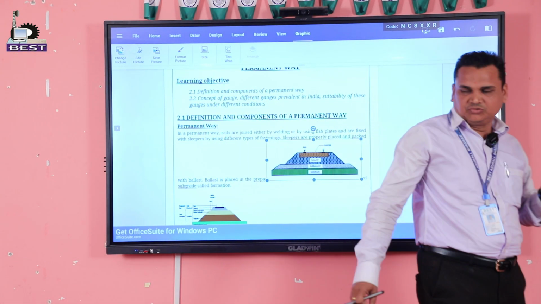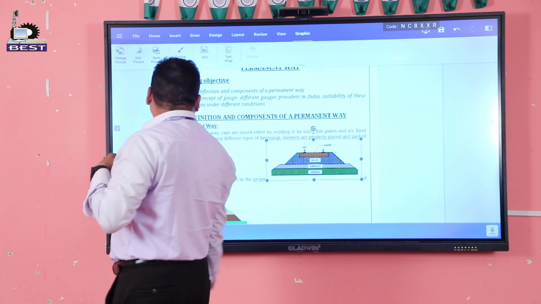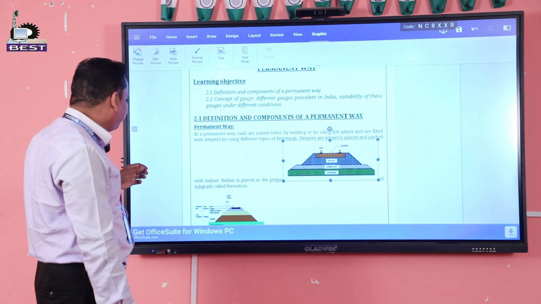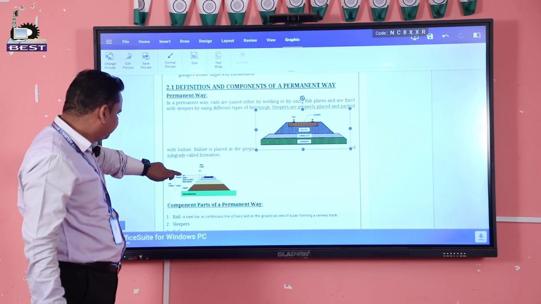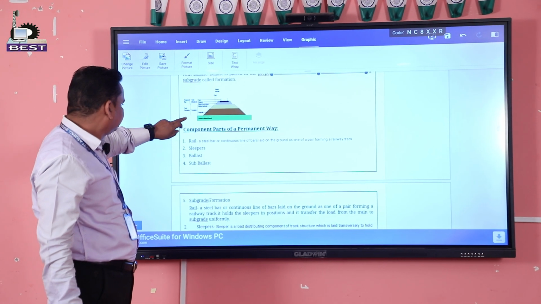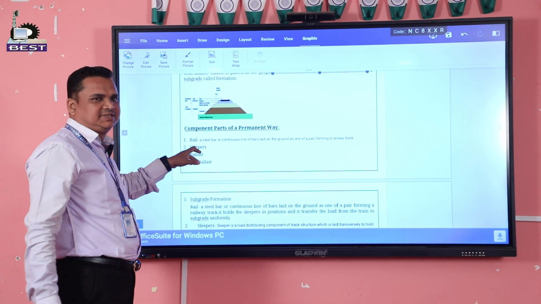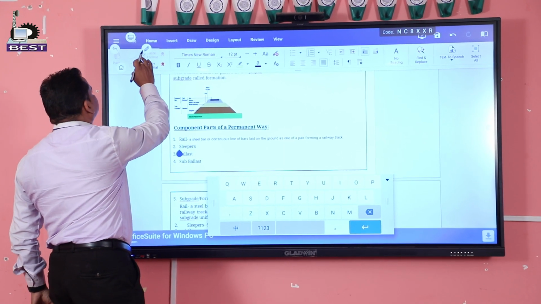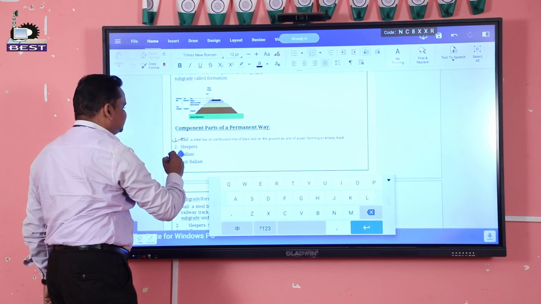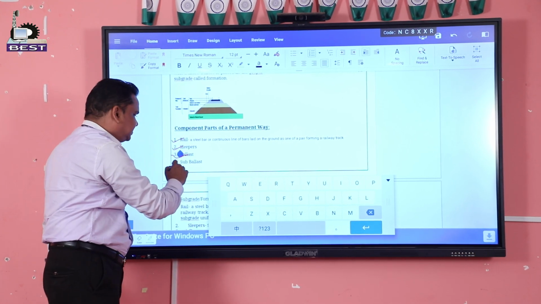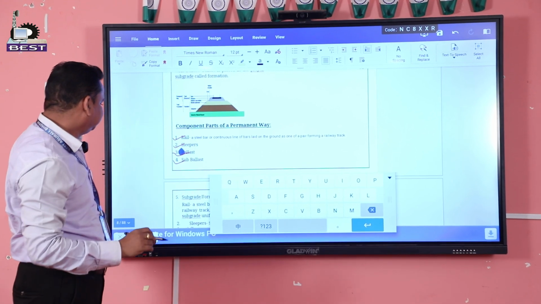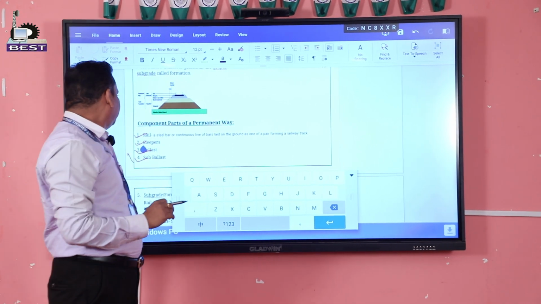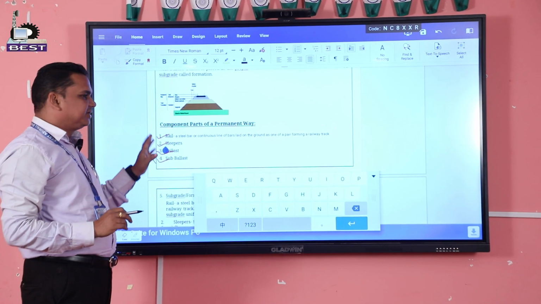Now I am going to discuss the components, the parts of the permanent way. First one is rails, then sleepers, then ballast, then subballast. Now, first we discuss the rails.